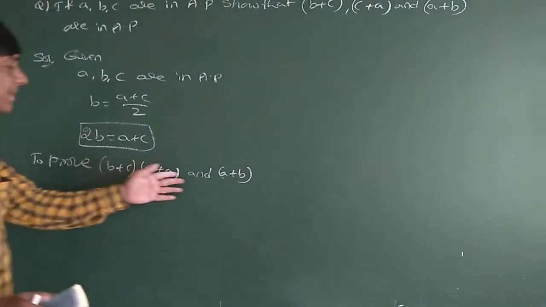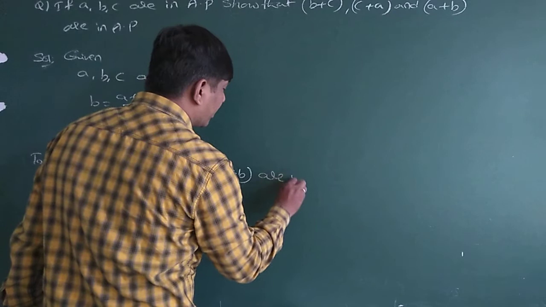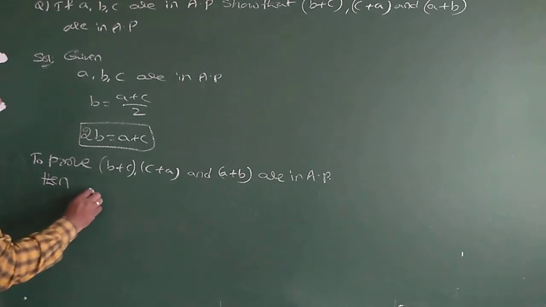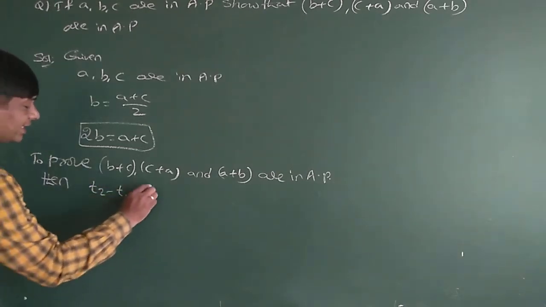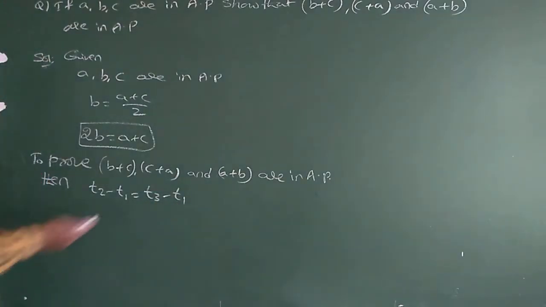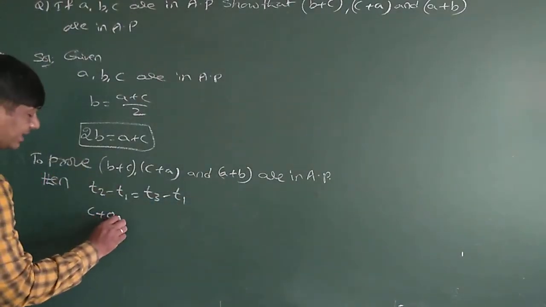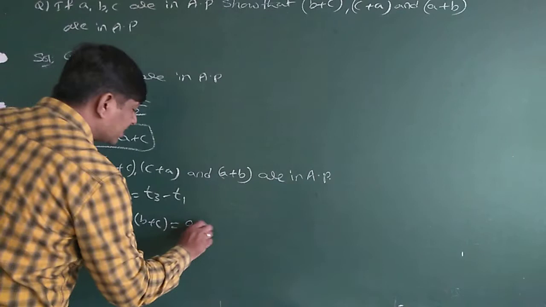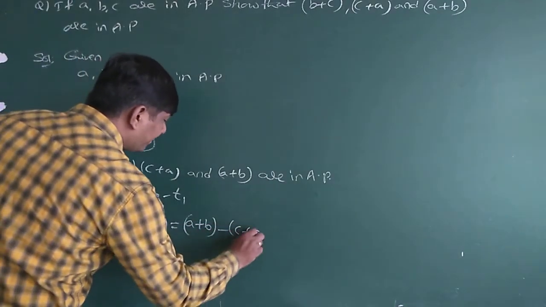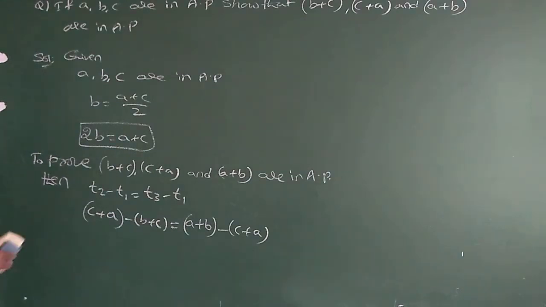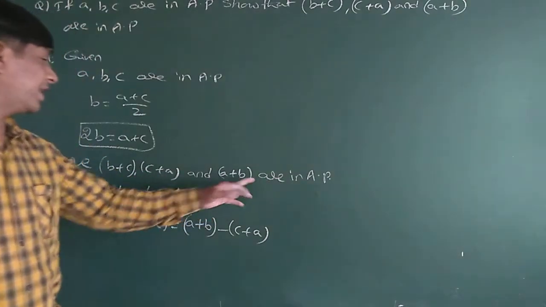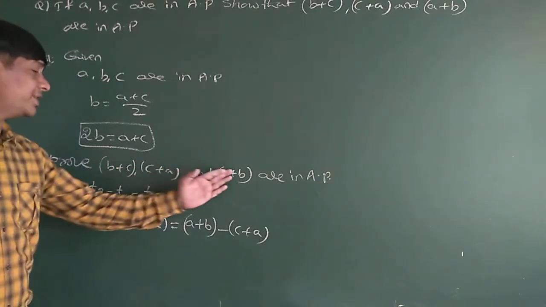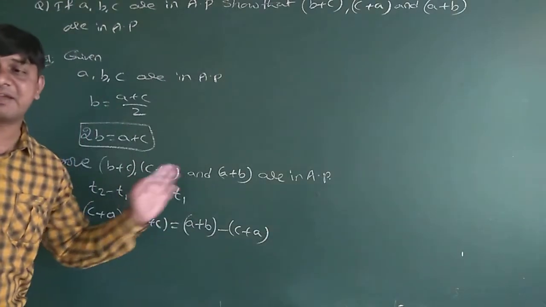To prove B plus C, C plus A and A plus B are in AP, T2 minus T1 should be equal to T3 minus T2. That is, C plus A minus of B plus C is equal to A plus B minus of C plus A. That is the basic property of AP.